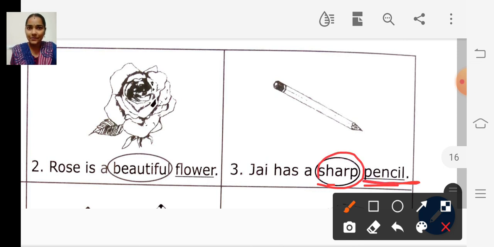So the pencil is the noun and sharp is the adjective.